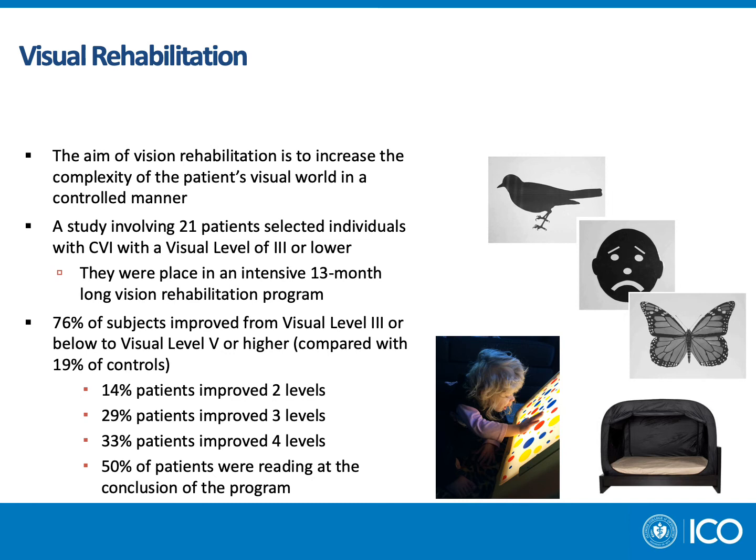A study involving 21 patients selected individuals with cerebral vision impairment with a visual level of 3 or lower. They were placed in an intensive 13-month-long vision rehabilitation program. 76% of the subjects improved from visual level 3 or below to level 5 or higher, compared with 19% of controls in an older study. 14% of patients improved 2 levels, 29% of patients improved 3 levels, 33% of patients improved 4 levels, and about half of patients were reading at the conclusion of the program.